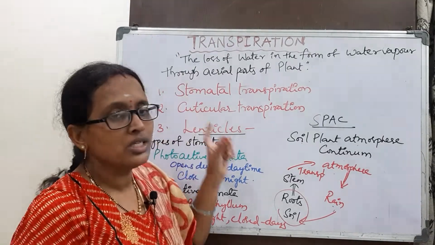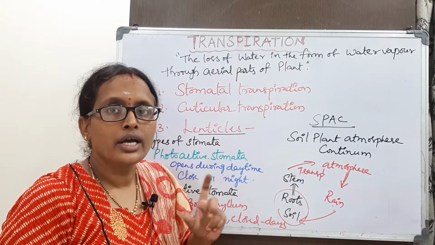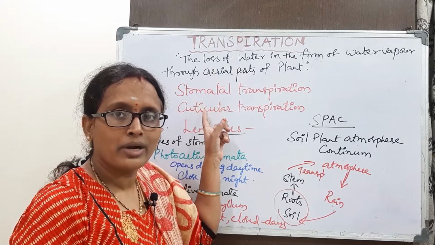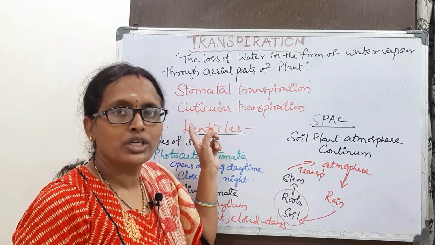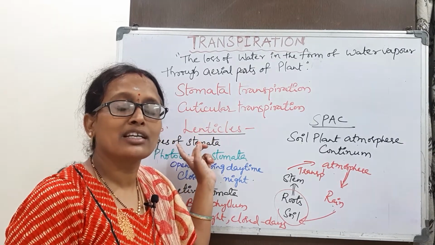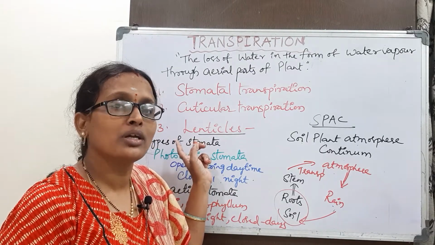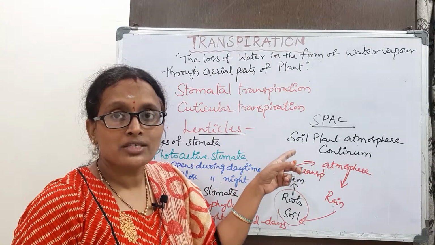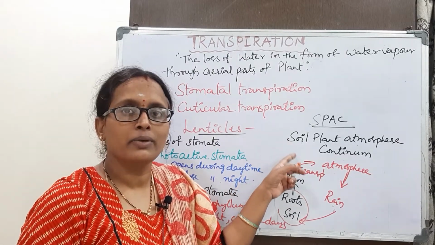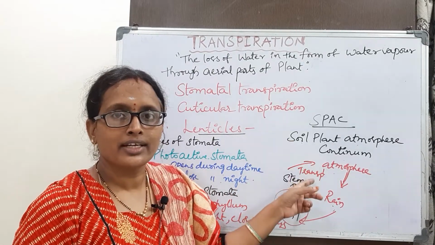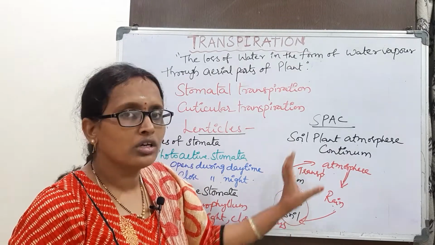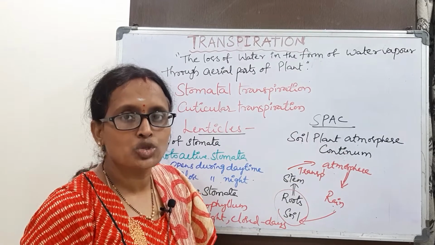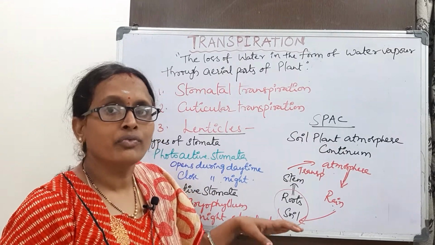Here transpiration is loss of water through the aerial parts of the plant, that may be through the stomata, which is stomatal transpiration, or cuticular transpiration, or lenticular transpiration. This transpiration plays an important role in the SPAC, soil plant atmosphere continuum, meaning water continuously moves from the soil to the plant to the atmosphere, and again reaches the soil in the form of rain.